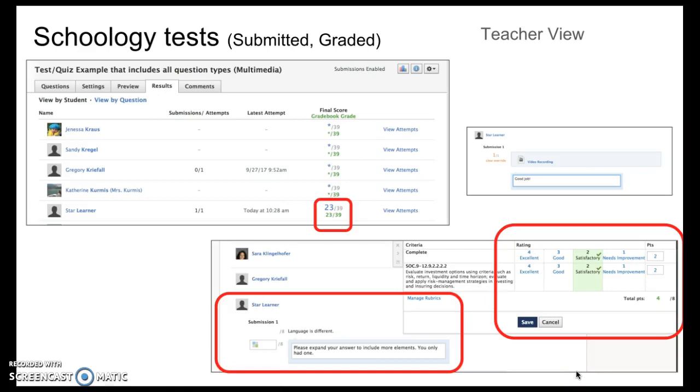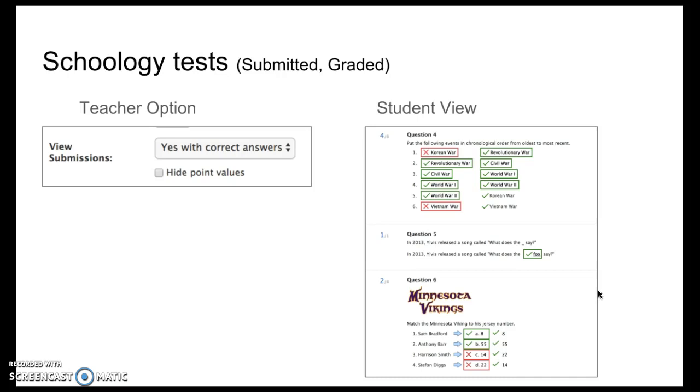On Schoology Tests, it's a little bit different. When the teacher goes in and grades open-ended assignments, there's an option to do a rubric as well as a comment. You can do that also if they've uploaded video or audio. And then you have similar options as you do in the assignments.